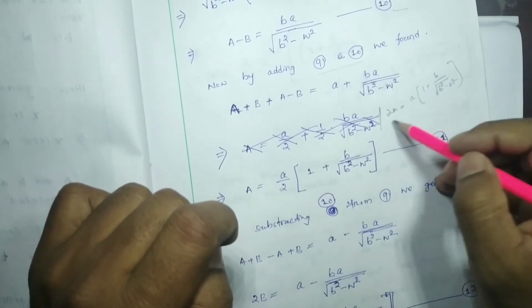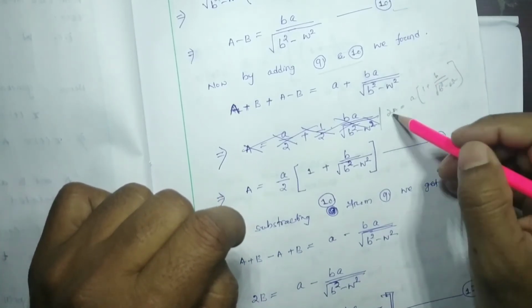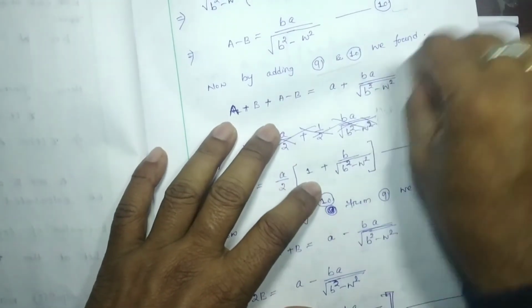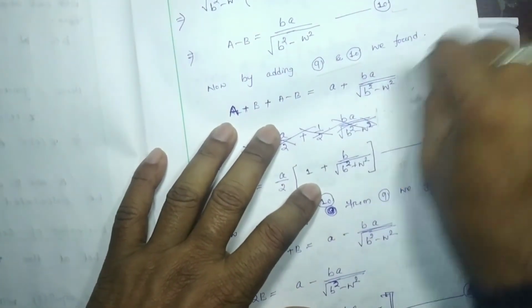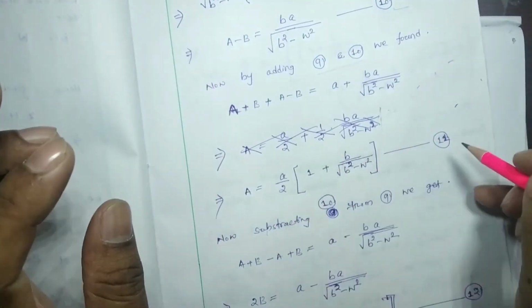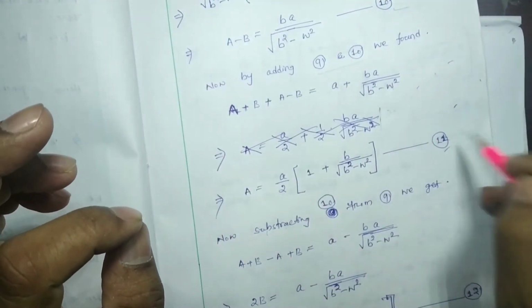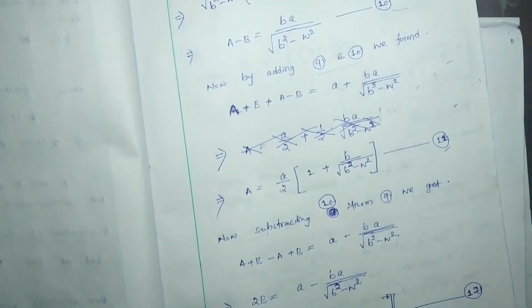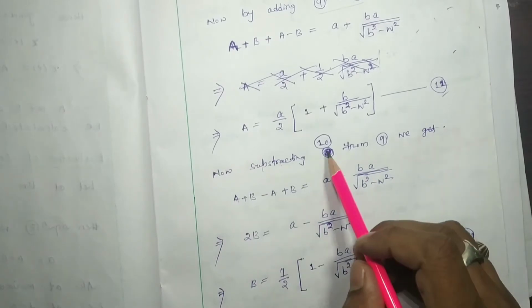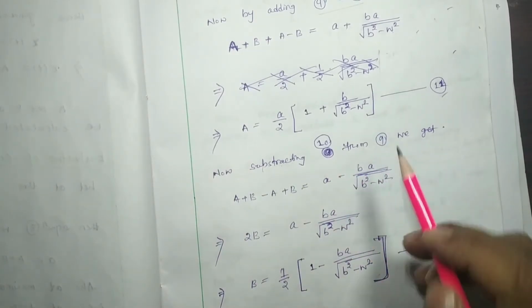This step I have not written, no need to write, this is a simple step, no need to write in the note. So here we got a equal to this much, let it be equation number 11. Okay, now we have to subtract equation number 10 from 9. What are we going to get?